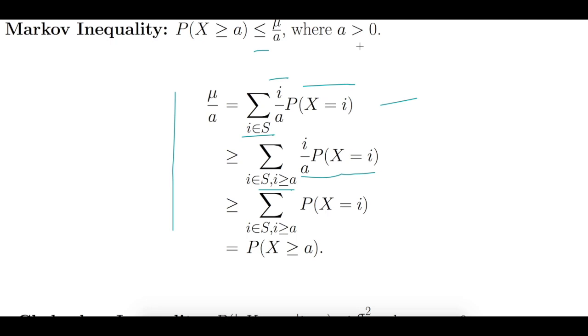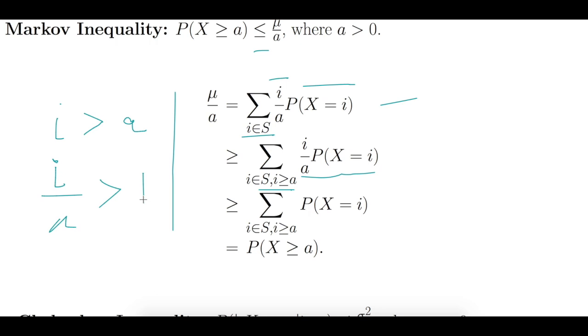Now this I over a, we are talking about the case where I is greater than a. So if I is greater than a and a is always positive, then I over a is greater than 1. So this means I over a is greater than 1, correct?